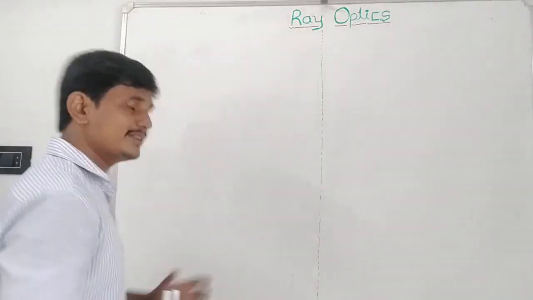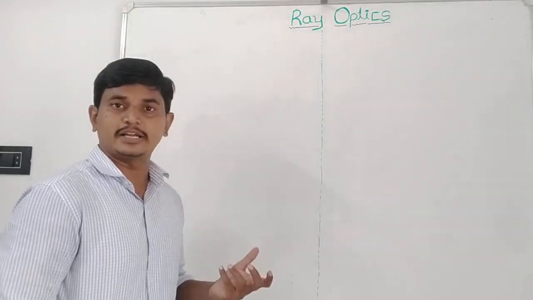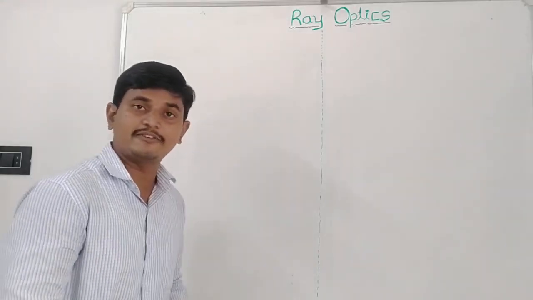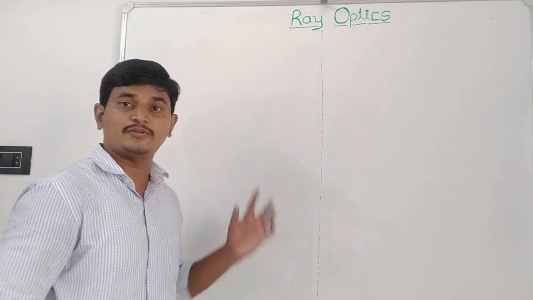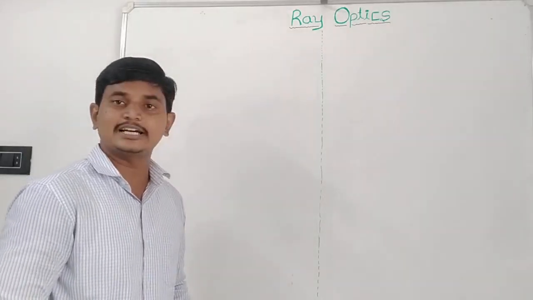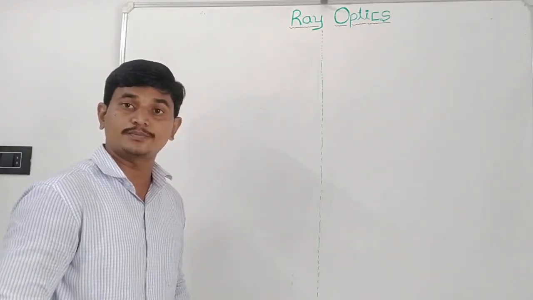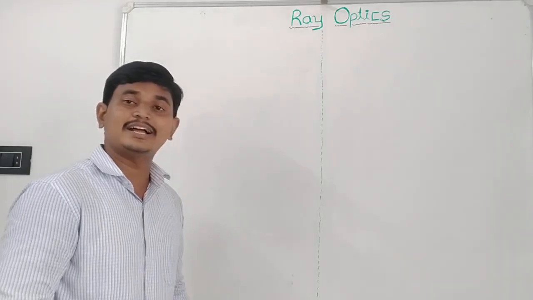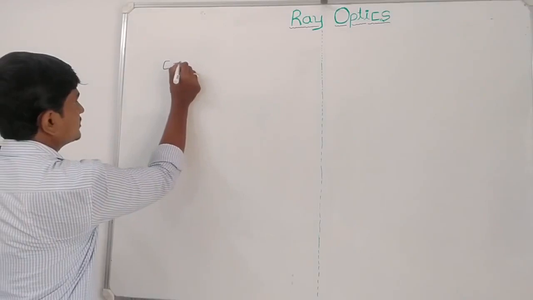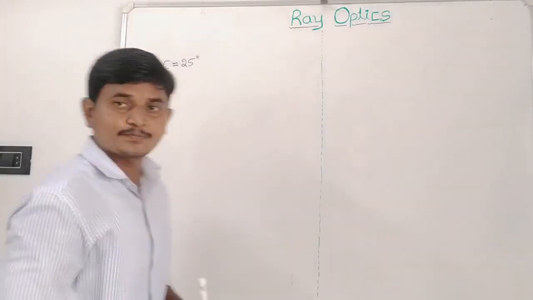Why? Here the diamond is a high density material, so it has a high refractive index. Because of the high refractive index, we know the relation between refractive index and critical angle: the refractive index is more, so obviously the critical angle is very small. The diamond has a refractive index of 2.4. Hence the critical angle value is very small, approximately equal to 25 degrees.